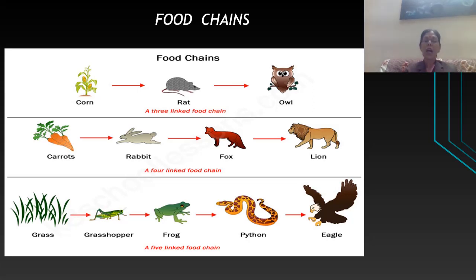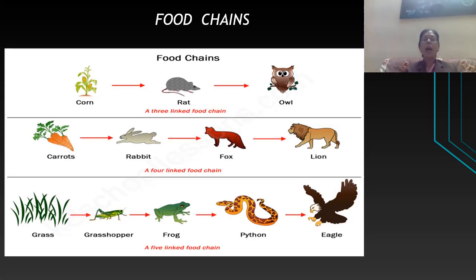Next come herbivores. Herbivores are included under trophic level 2 and they are also called primary consumers. Why primary? Because they are the first to consume plants. For example, a green plant is eaten by a grasshopper. Next are carnivores. Carnivores come under trophic level 3 and are also called secondary consumers.